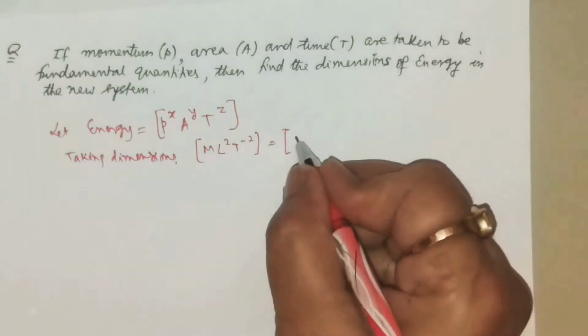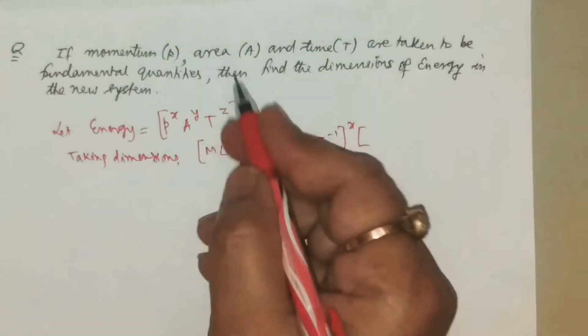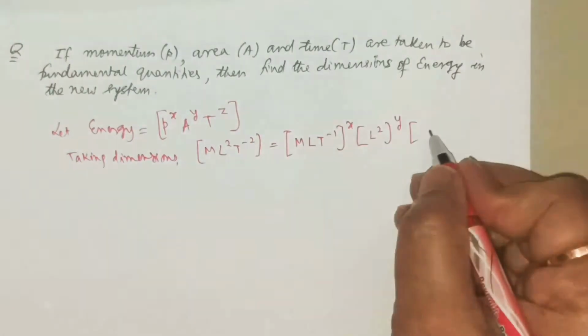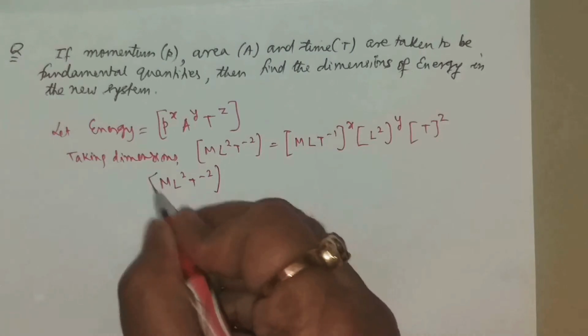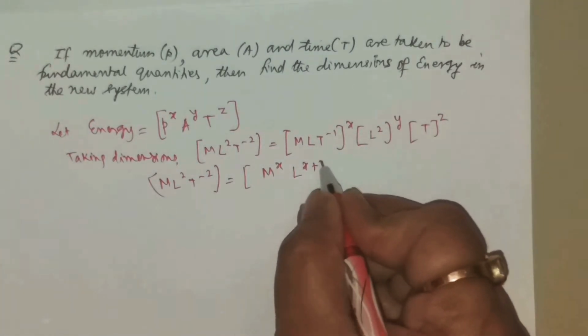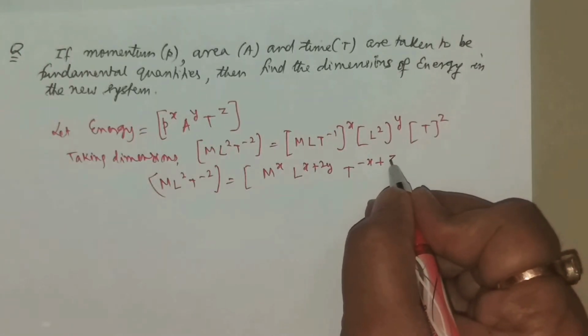Momentum means mass into velocity, M L T^-1 to the power x. What is this area? Area is L^2 to the power y. This is time, same as T to the power z. Consolidate the powers. We have M to the power x, L to the power x plus 2y, T to the power minus x plus z.